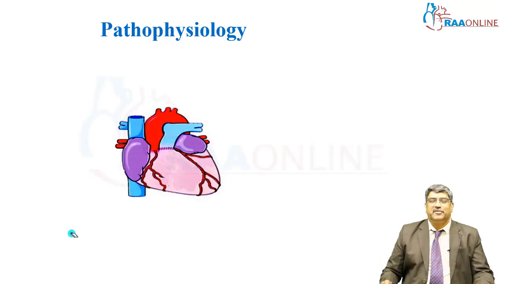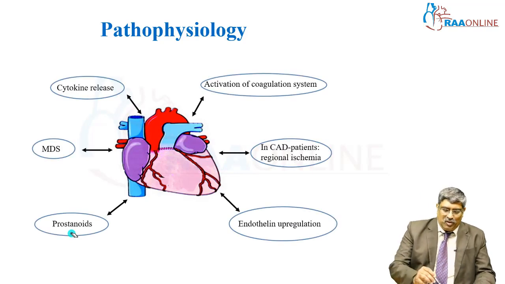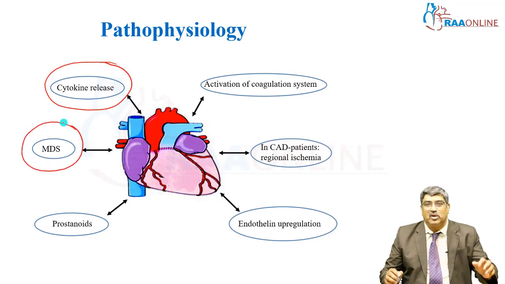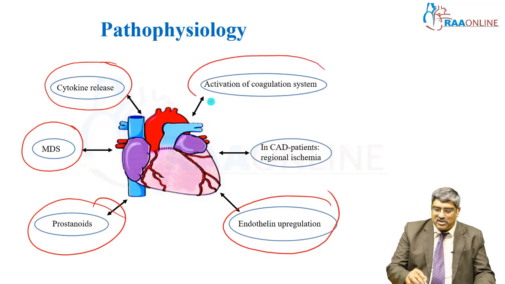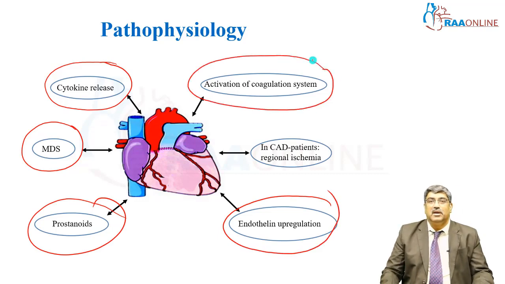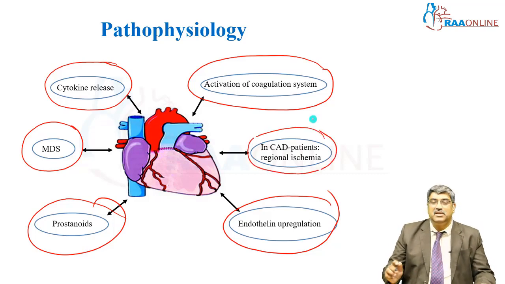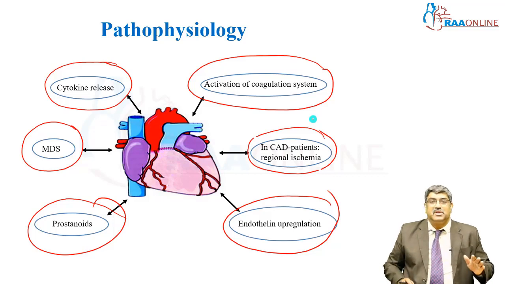Coming to the pathophysiology, at the cellular level, you might have cytokine release, myocardial depressant substance release, prostanoids, endothelial upregulation and activation of coagulation system. In coronary artery disease, there might be regional ischemia and sepsis. All affect the myocardium in sepsis.